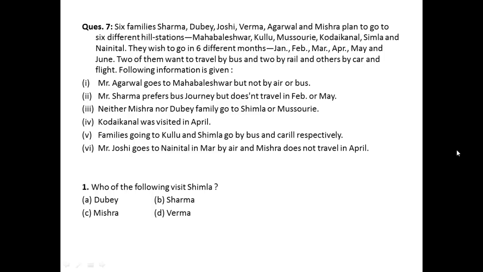Following information is given. So in all we have six families and six different hill stations they want to visit in six different months. Now two travel by bus, two travel by rail and one by car and one by flight. So these are the four types of information which we have been given, and these are the six conditions which we have to follow to make the table like we did in the earlier set of questions. So please quickly go through these conditions and write them down on a rough paper so that when we are making the table it's very easy for us.